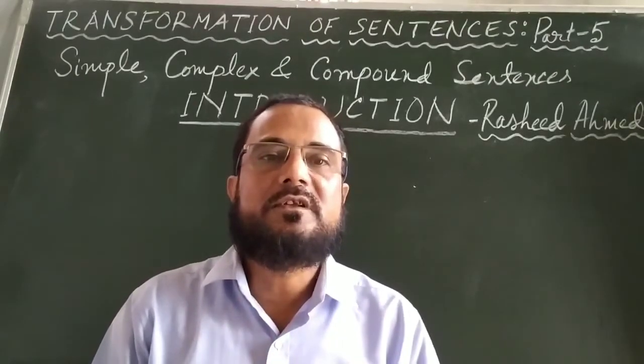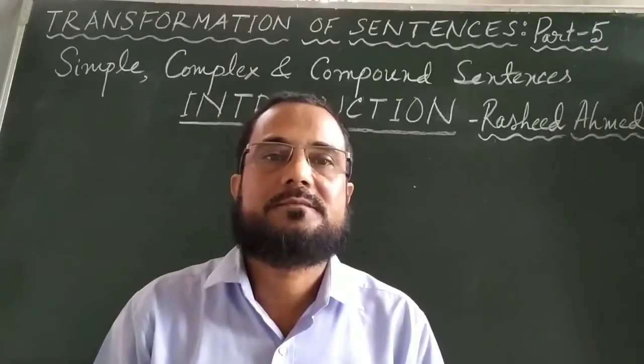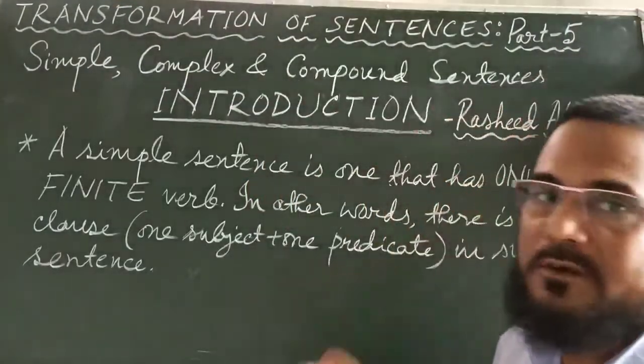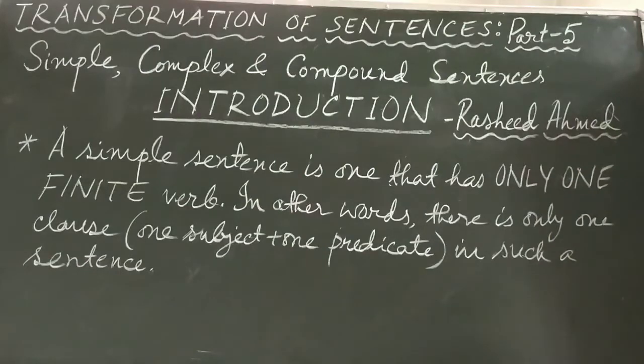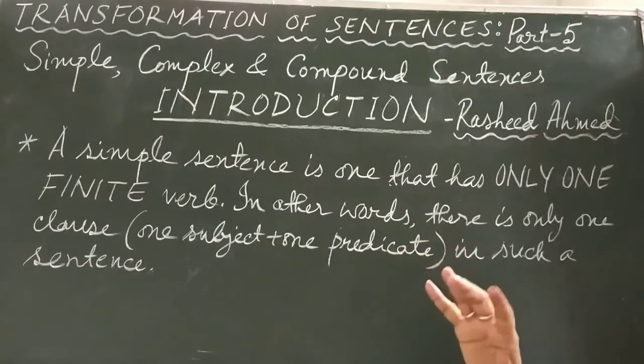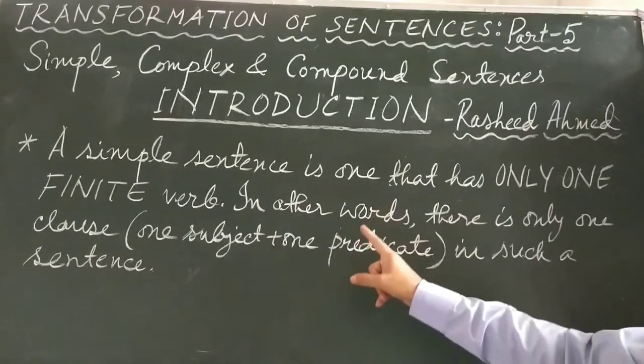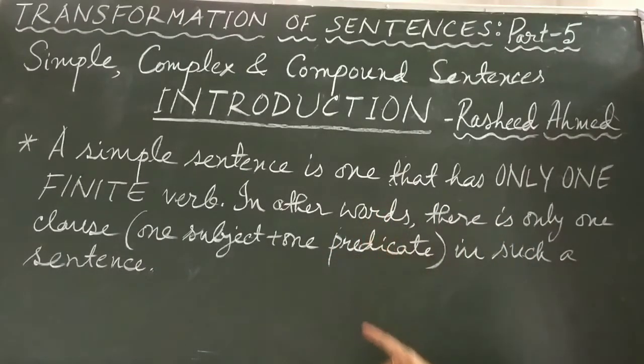Firstly, we will see what is meant by a simple sentence. This is the definition: a simple sentence is one that has only one finite verb. In other words, there is only one clause, that is, one subject and one predicate, in such a sentence. Here the definition of a simple sentence is quite elaborately given. I have defined it in three ways here. I have used two sentences, but in these you get the same definition in three ways.